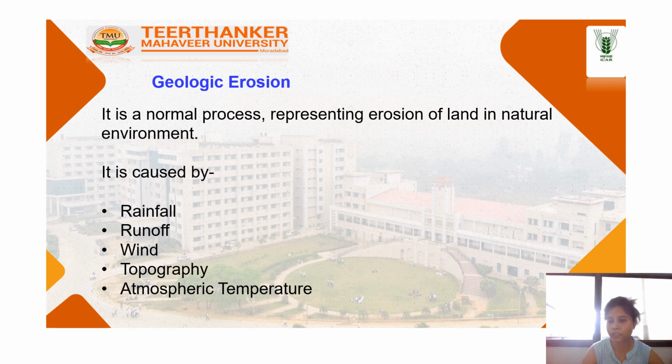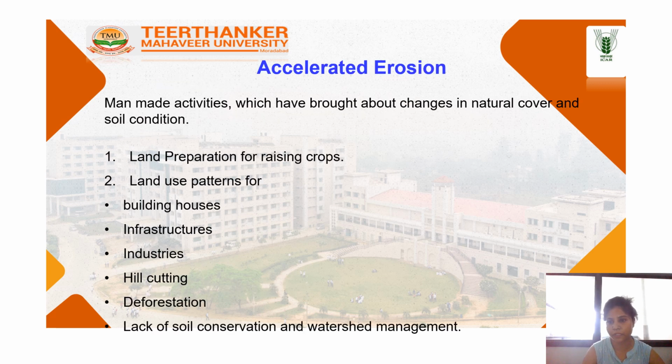In geological erosion, sometimes referred to as natural or normal erosion, it represents erosion under cover of vegetation. It includes soil formation as well as soil degradation processes that maintain the soil in a favorable balance suitable for plant growth. It is caused by rainfall, runoff, wind, topography, and atmospheric temperature.